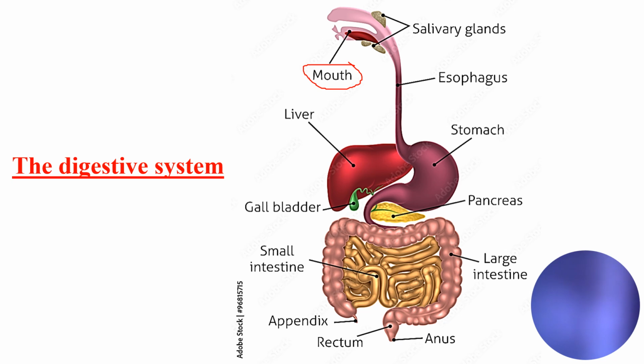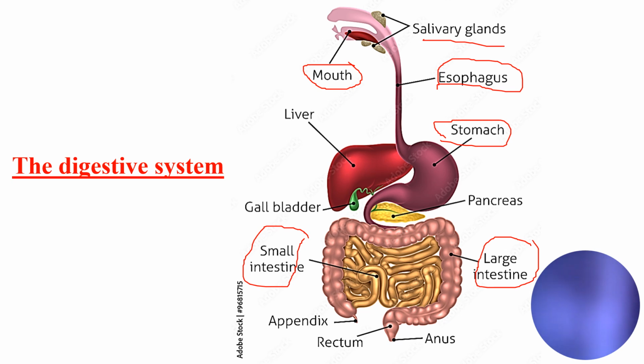When we eat, we cut the food with the teeth, and it mixes with saliva coming from the salivary glands. Then it passes to the esophagus, then to the stomach, later to the small intestine, then to the large intestine.